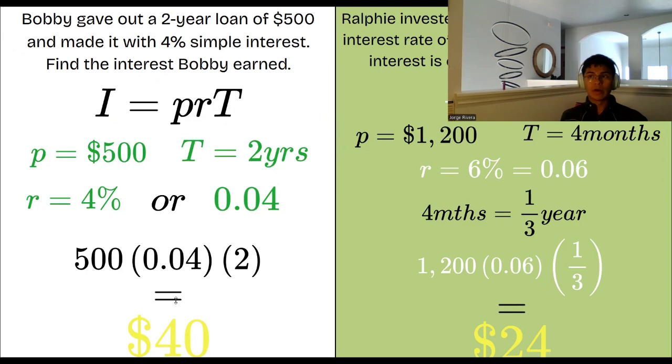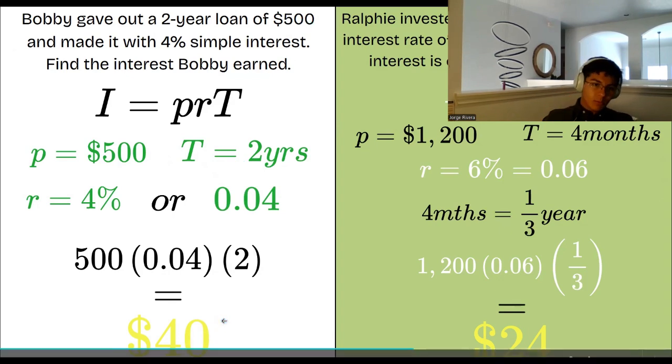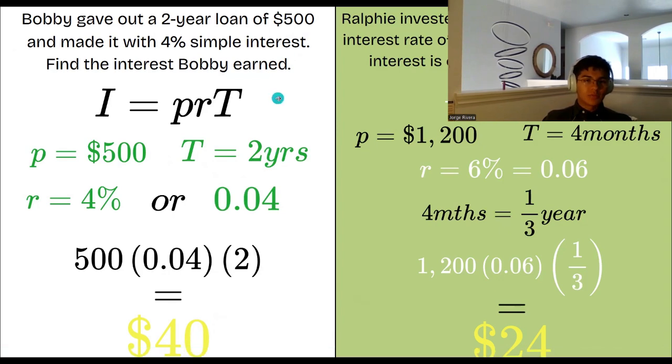If you guys remember from my talk on percentages all that while back, 4% is equivalent to 0.04. So if we multiply all these variables together, 500 times 0.04 times 2, that gives us an interest that Bobby earned of $40. If you wanted to calculate the total amount that Bobby actually made, it would be 500 plus $40, right? But if we just want to know how much interest Bobby made, it's just going to be $40.